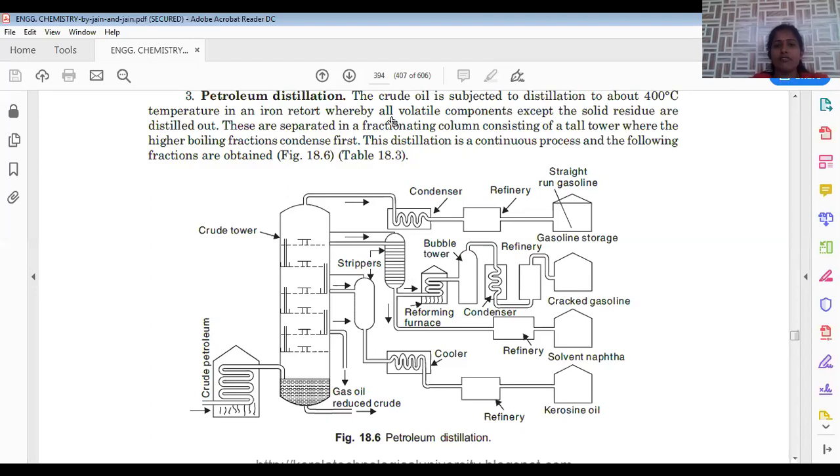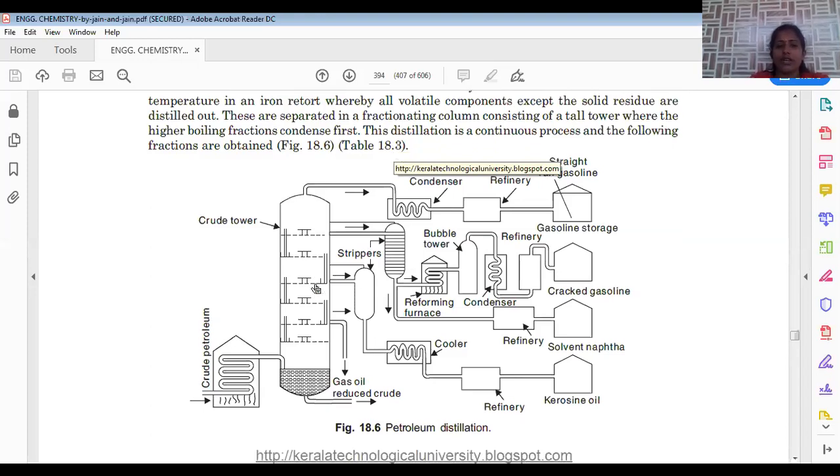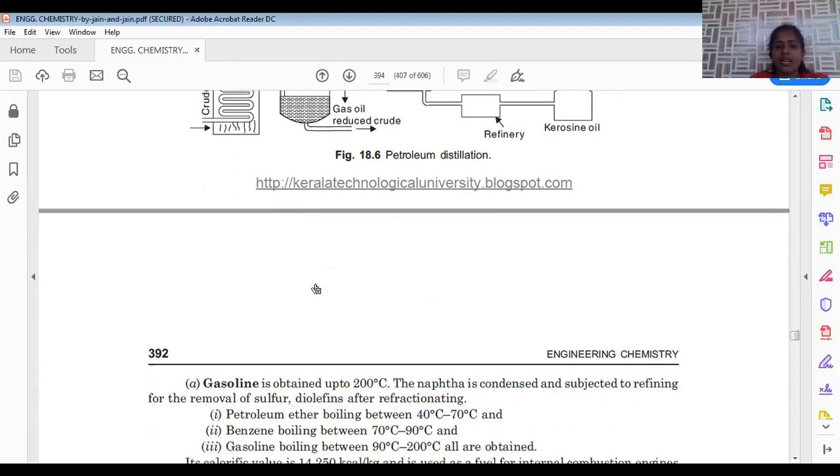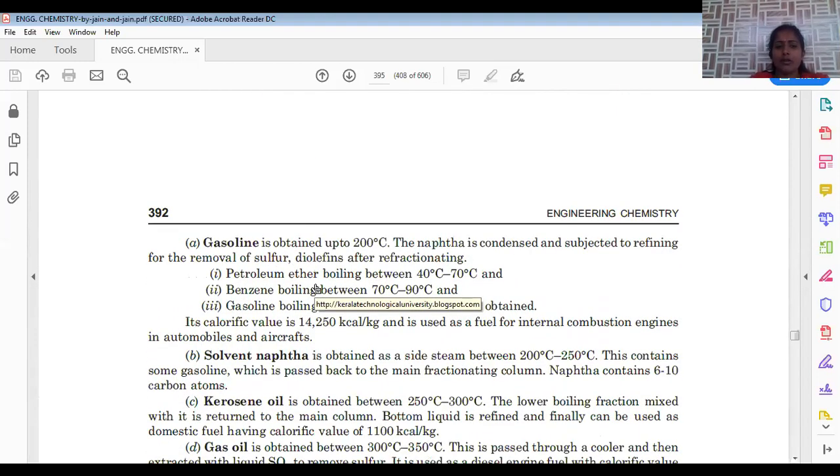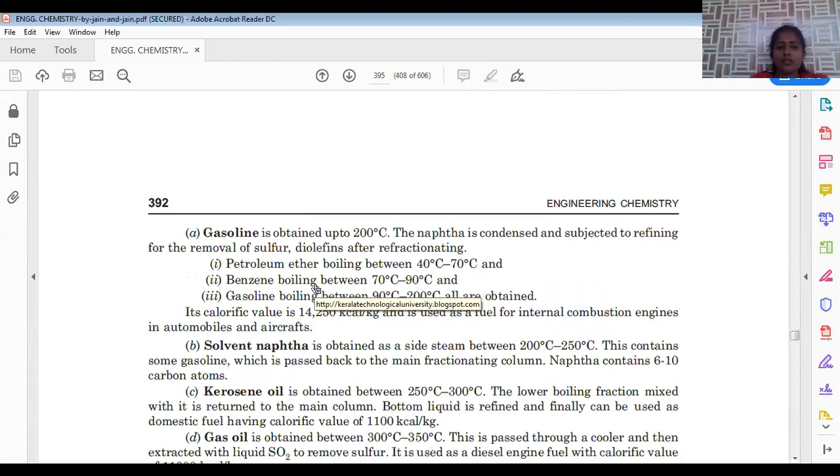That's the reason why it is very important to collect and separate all the fractions, because individual fractions have their own application. That's why it is required to separate them. And next, we are discussing petrol. Petrol is also called gasoline. Gasoline is collected at 200 degrees centigrade, and the C5 to C9 hydrocarbon region is called gasoline.